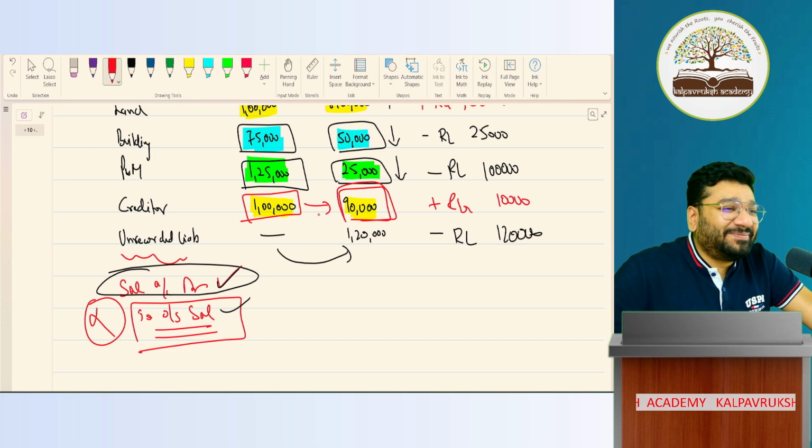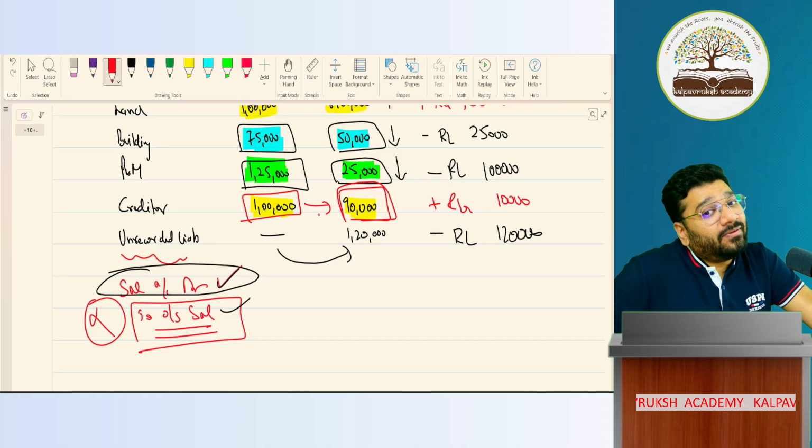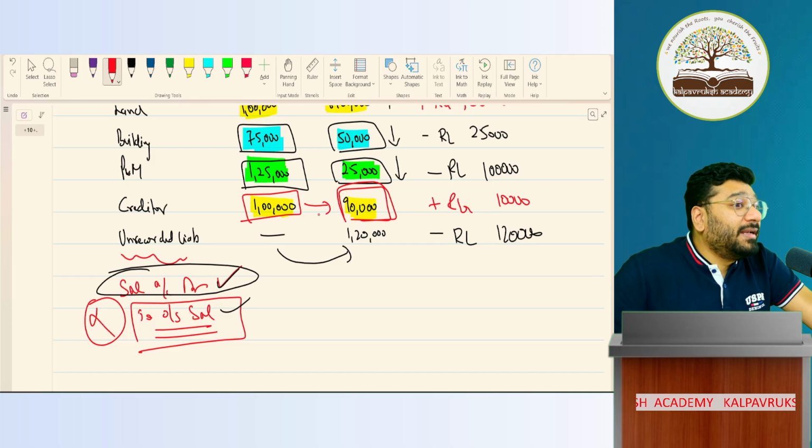I have given the second punch in my mind. Now, in my books, creditor is already existing at 1 lakh. I want to bring it to 90,000. So should I increase creditor value or decrease creditor value? Prem, punch given.